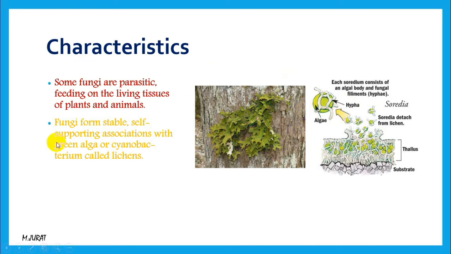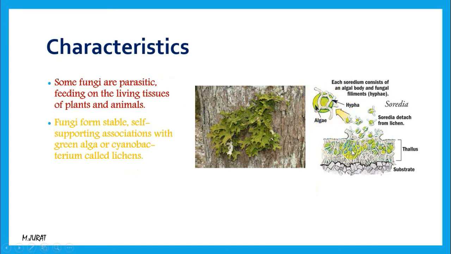For example, the algae's function is to produce food, like they are doing photosynthesis. If you remember, in plant-like protists, we said that green algae is one of them, and this green algae is able to do photosynthesis. So in the lichen structure, algae is doing photosynthesis, producing food for itself and for the fungus. And the fungus's function is to hold that algae toward the light or toward the sun. As you can see, algae is covered with the hyphas.